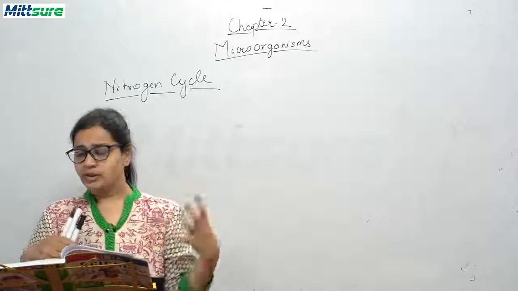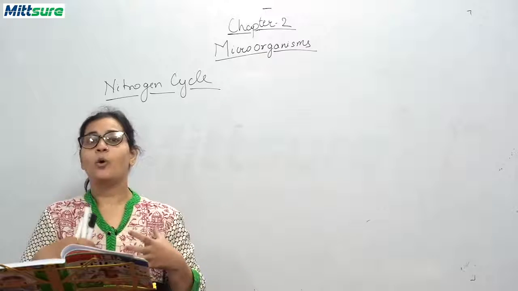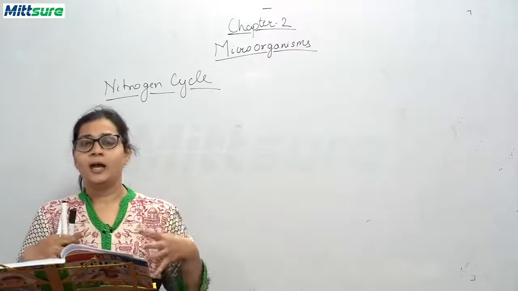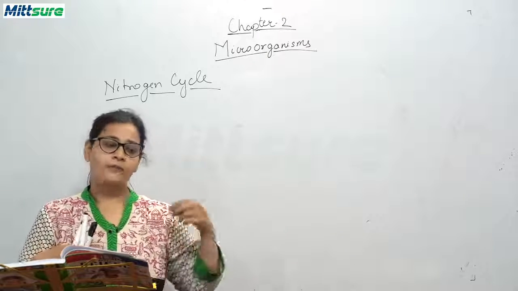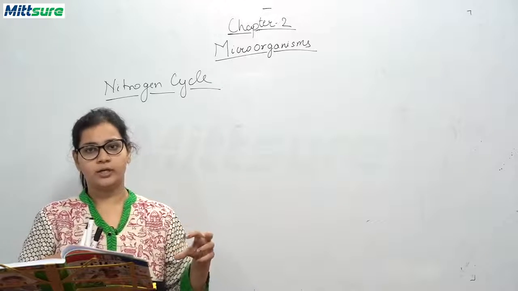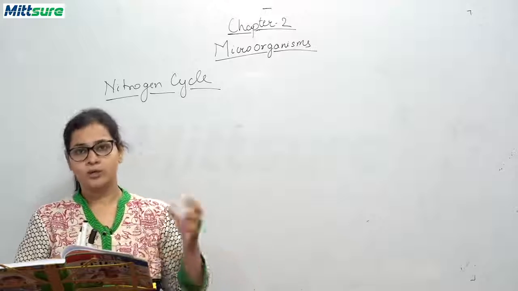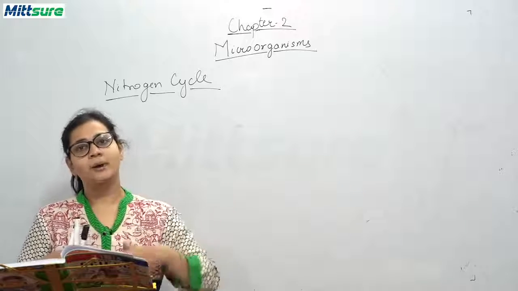Now, this conversion of atmospheric nitrogen to ammonia is called nitrogen fixing, and the whole process of replenishing nitrogen, free nitrogen, is converted into ammonia. This ammonia is used by the plants, and this plant is eaten by us.